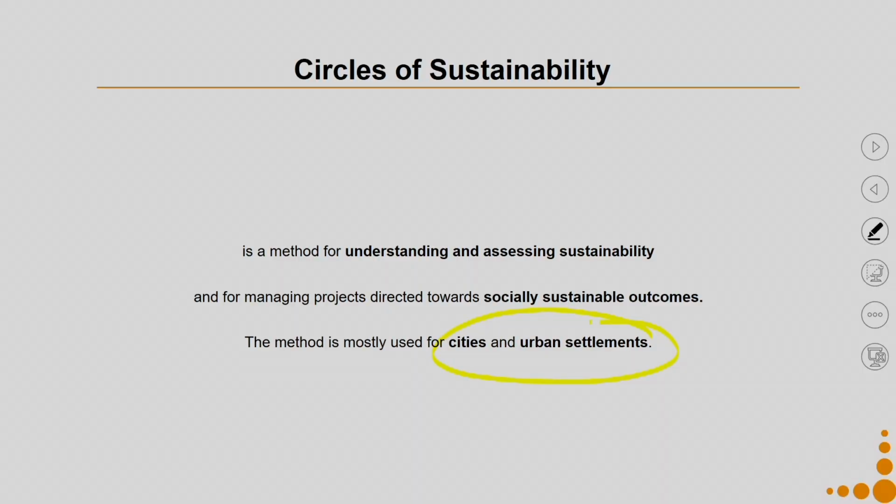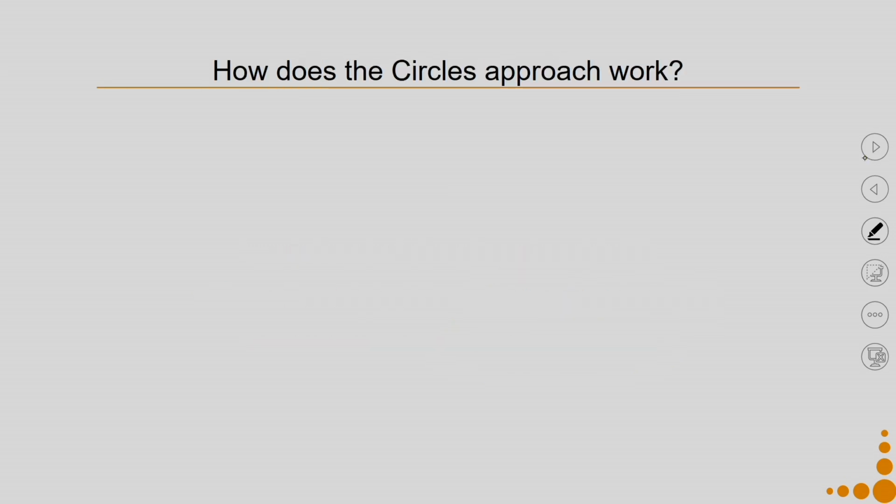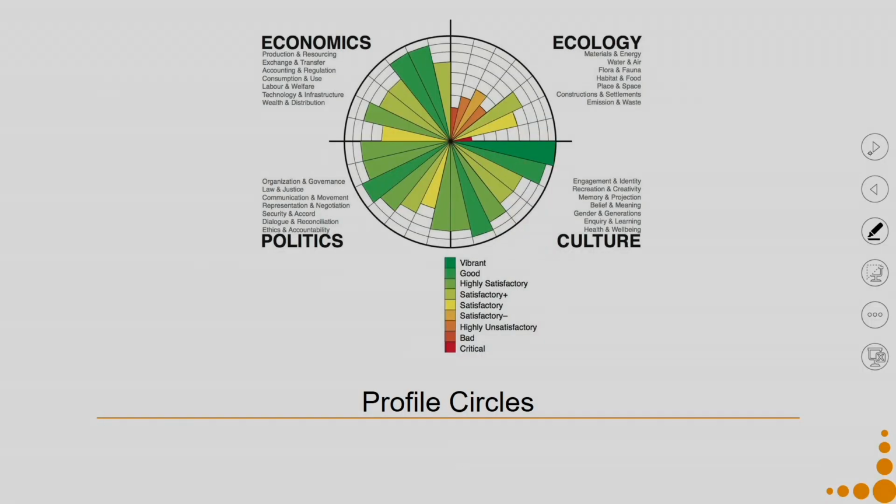Hence, the circles of sustainability, because they are concerned about cities and urban settlements, took the guiding principle as socially sustainable outcomes. As a result, they came up with 4 key questions related to 4 circles, which are the profile circles. The profile circles are an elaboration of the 3 dimensions of sustainability in the context of cities and urban settlements, with the social sustainability outcome as the main aspect in mind.